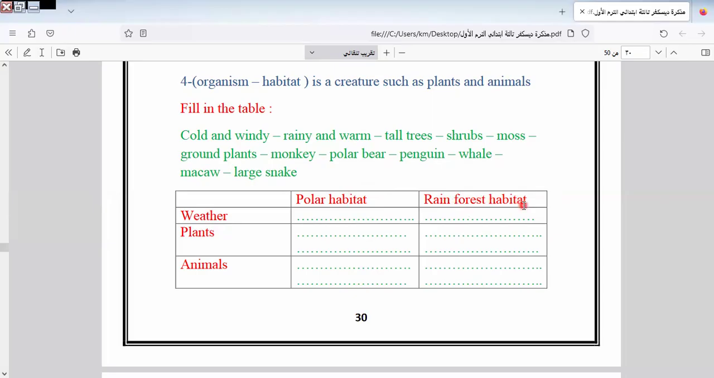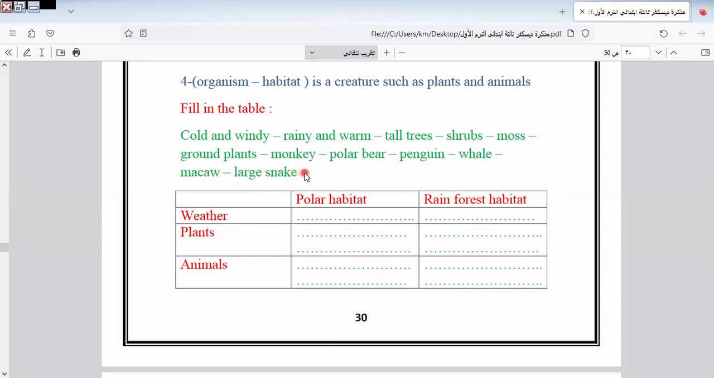What is the rainforest? Rainforest will be rainy and warm. What are the plants in this habitat? Tall trees and ground plants. It will be in rainforest habitat. So what are the animals related to this environment? It will be what? It will be cow.